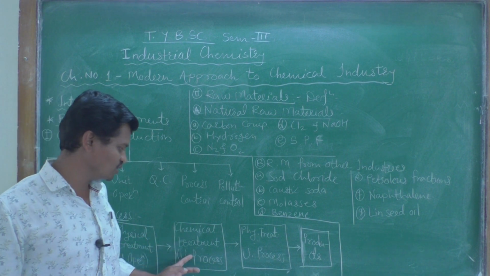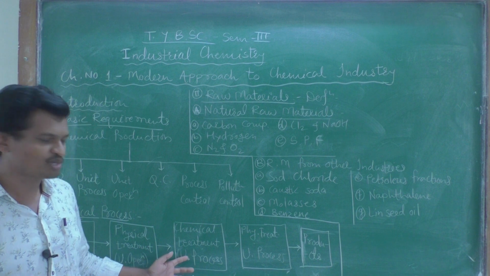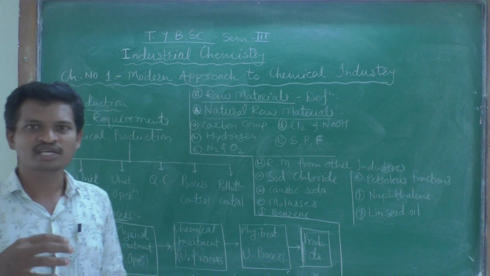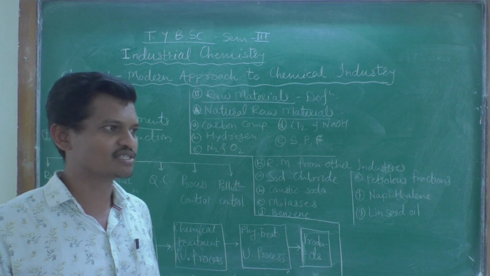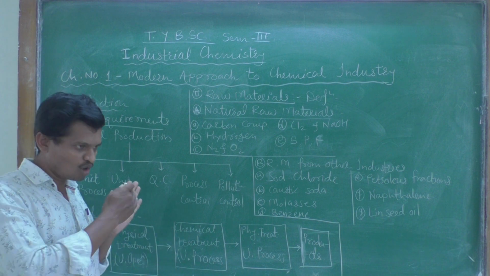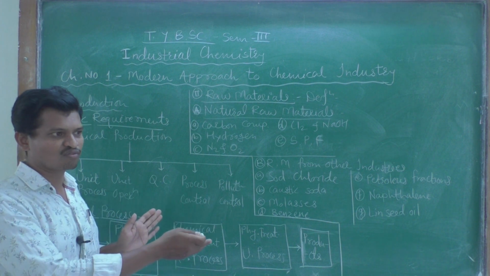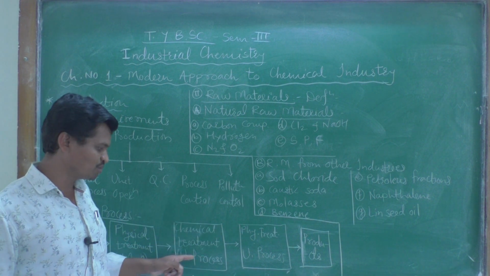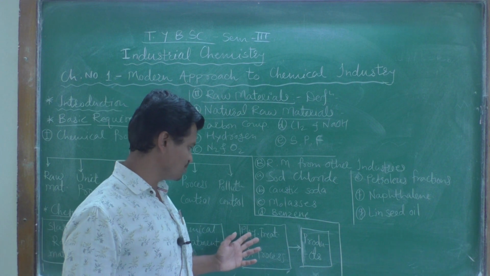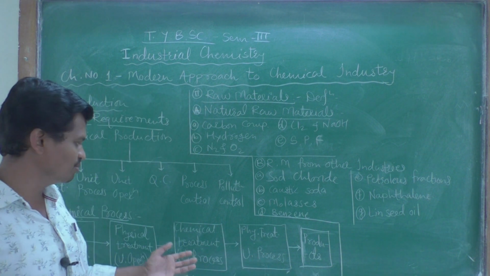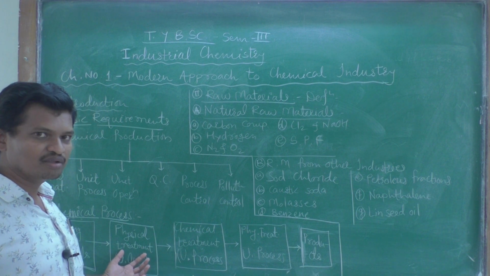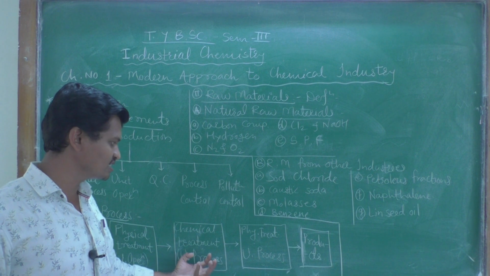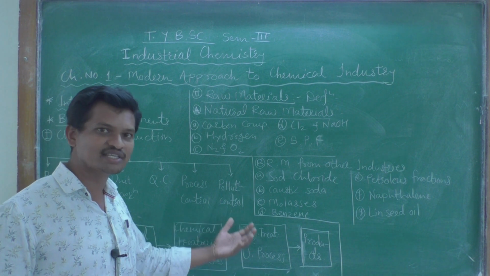Then chemical treatment, also called a unit process. It comes under the unit process. What does chemical treatment mean? Here the chemical transformation is taking place. Here the raw material is changing, converting from raw material to the desired product. This is done in the chemical treatment or unit process. Then the fourth one is the physical treatment again, such as mixing or heating. Here the actual chemical transformation takes place, and after this transformation we get the desired product.